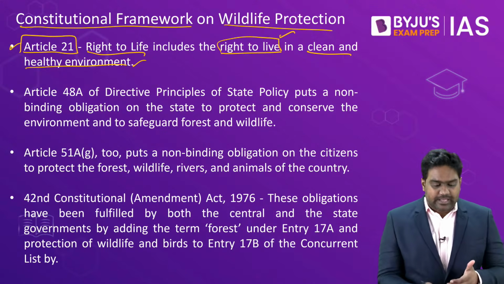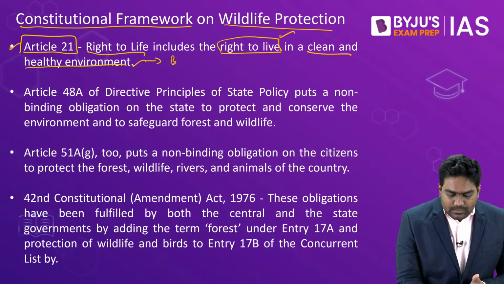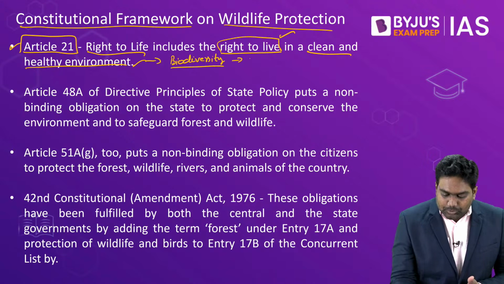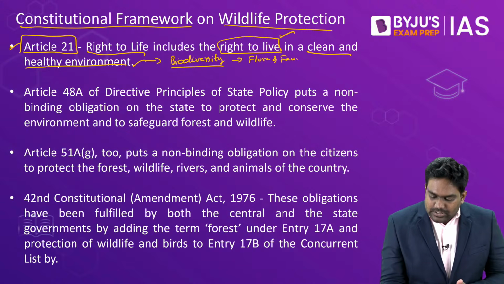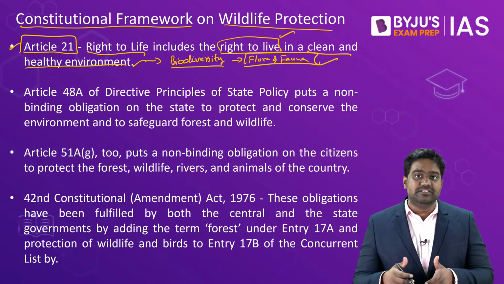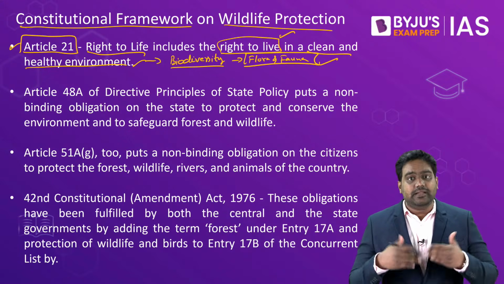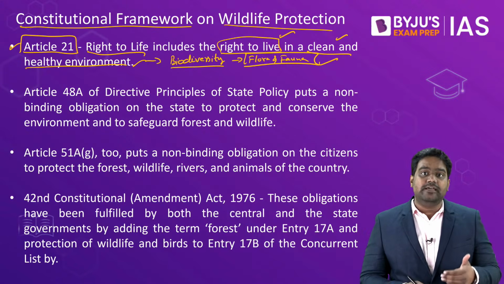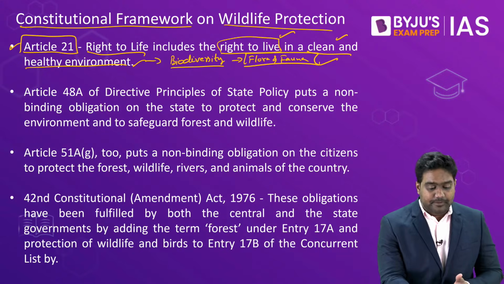So this naturally includes the protection of our biodiversity, the protection of our flora and fauna as well, because the balance in the biodiversity is what determines the ecological balance and the health of the ecosystems, and that in turn guarantees the right to live in a clean and healthy environment.